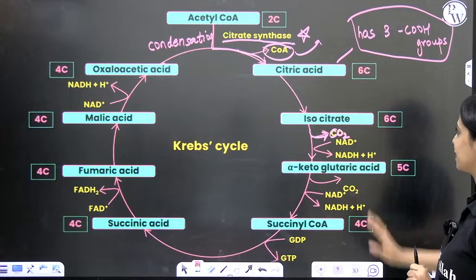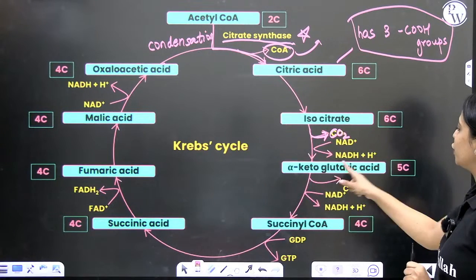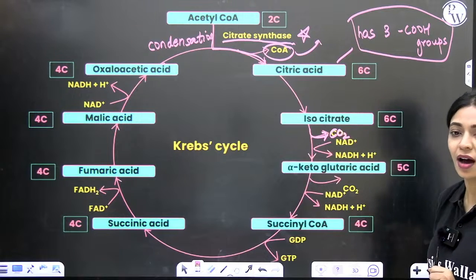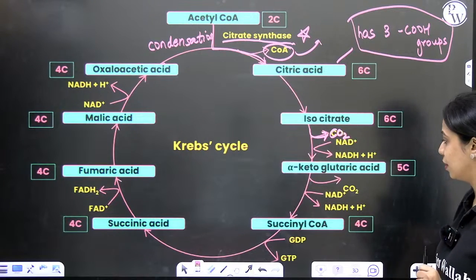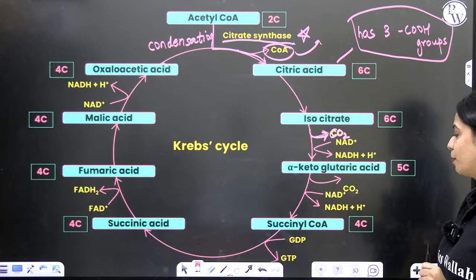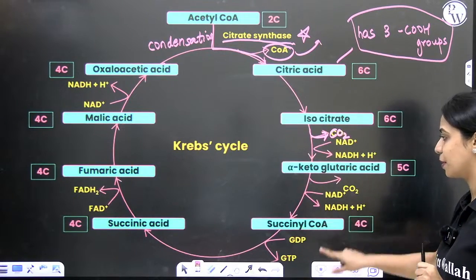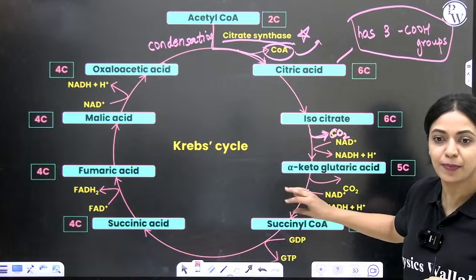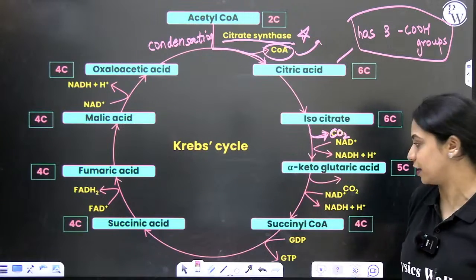Let's consider the next step. Alpha ketoglutaric acid, which has 5 carbons, will further undergo decarboxylation and form a 4-carbon compound called succinyl coenzyme A. This is not mentioned in NCERT. I've added it extra because it's there in the text but not in the diagram.